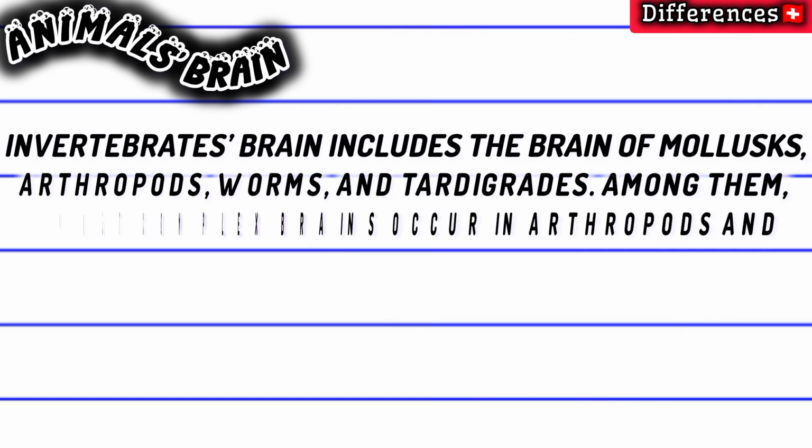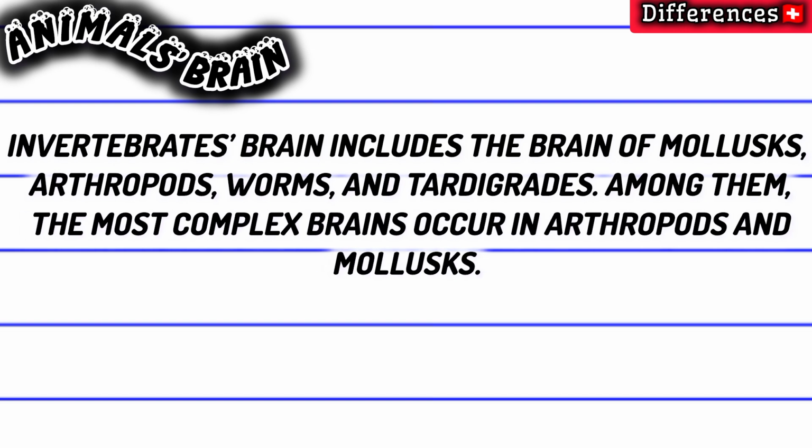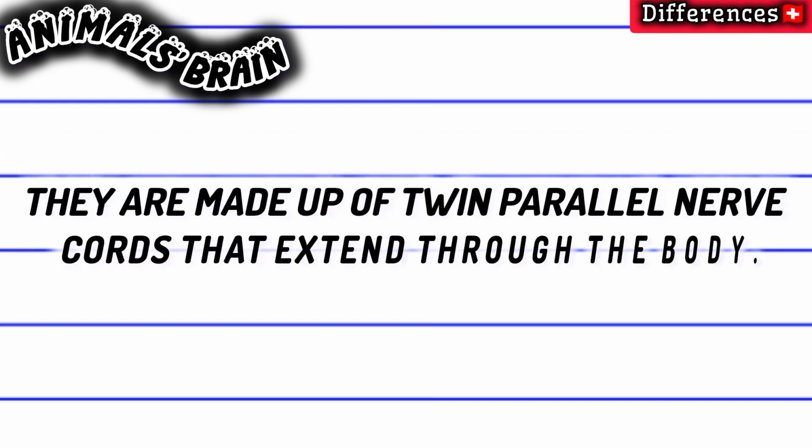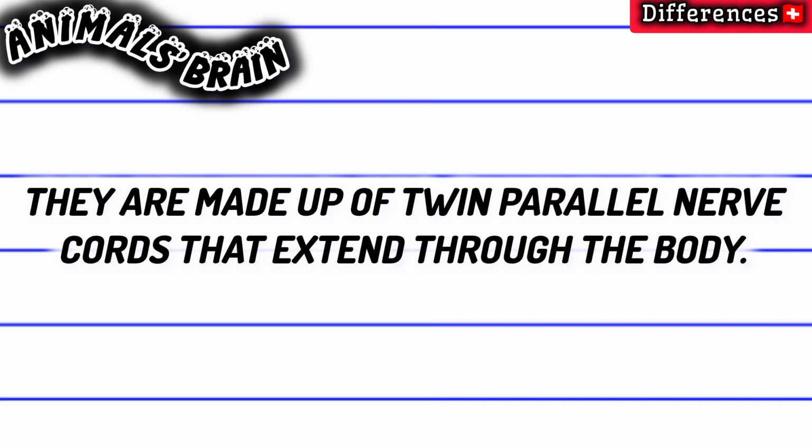Invertebrates' brain includes the brain of mollusks, arthropods, worms, and tardigrades. Among them, the most complex brains occur in arthropods and mollusks. They are made up of twin parallel nerve cords that extend through the body.